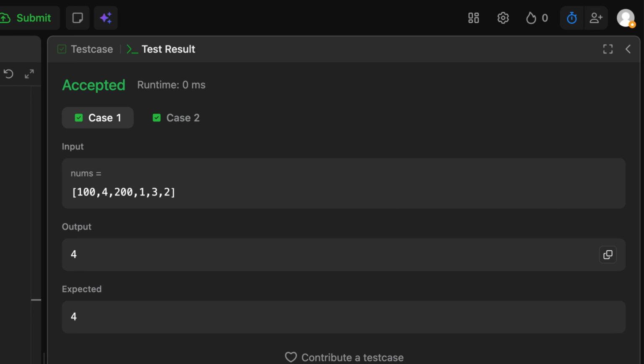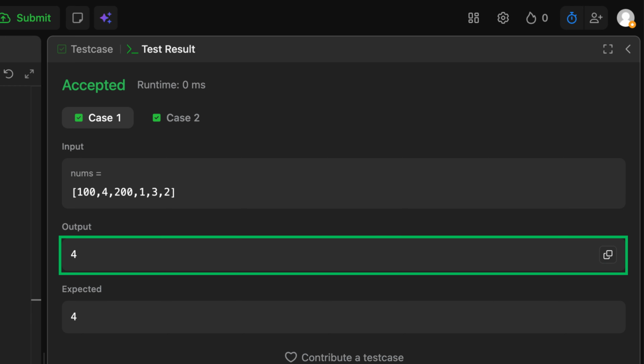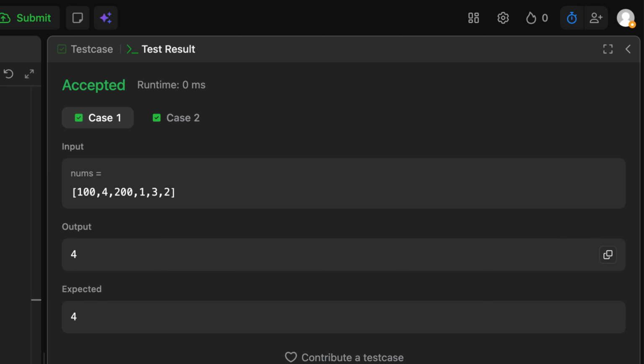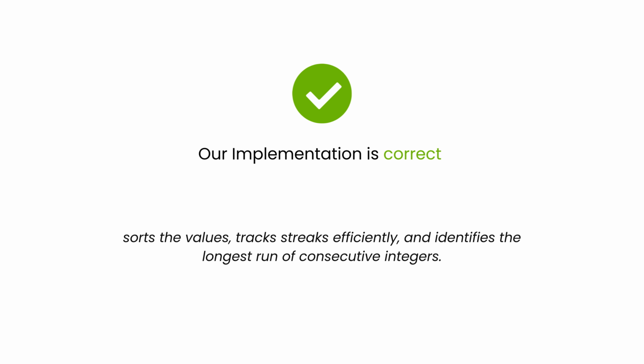Then the chain breaks at 100, starting a new streak. 100 and 200 have no consecutive neighbors, so the longest streak is 4. And that's exactly what our program outputs, 4. This matches the expected result and confirms our scan found the longest chain. So our implementation is correct. It sorts the values, tracks streaks efficiently, and identifies the longest run of consecutive integers.